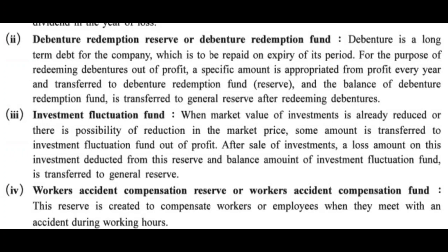Friends, debentures are issued for a specific period, so they are to be paid off at the expiry of that particular fixed period. For the purpose of redeeming debentures out of profit, a specific amount is appropriated every year from profit and transferred to debenture redemption fund, that is reserve, and balance of debenture redemption fund is transferred to general reserve after redeeming